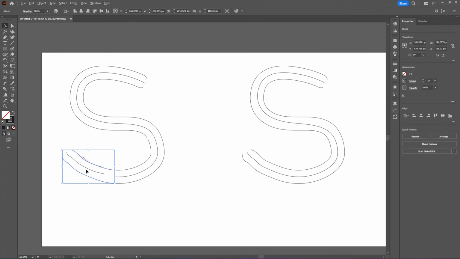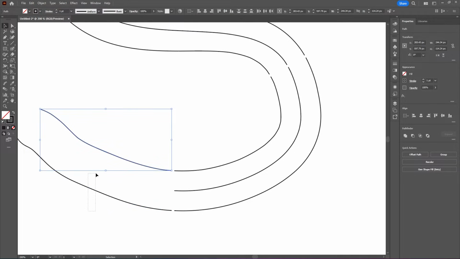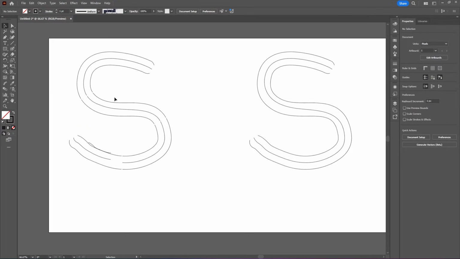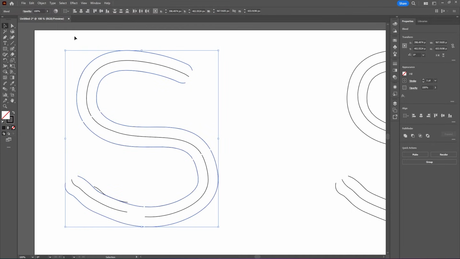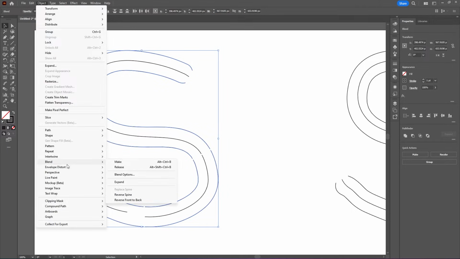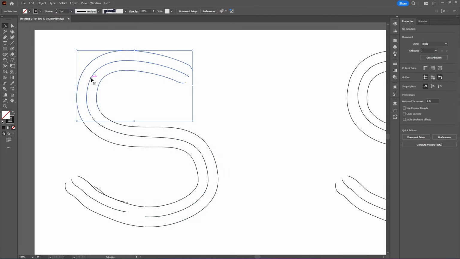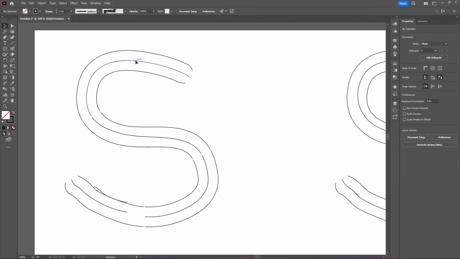Now this piece is looking kind of weird. So let's try and fix that. Things don't always work out perfectly, so let's select all of these shapes, go to Object, Blend, and Expand. So now if we select the inner path, actually let's ungroup this. So select everything with Command or Control, Shift and G. You will ungroup these shapes.